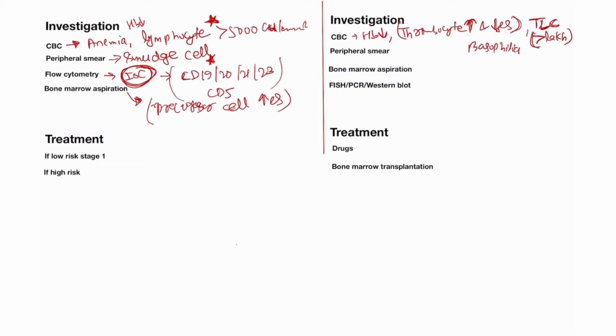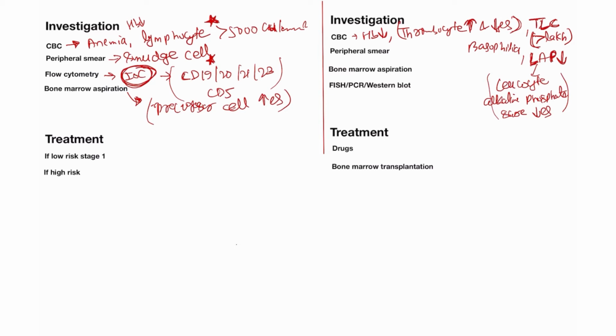Also, leukocyte alkaline phosphatase concentration decreases, meaning LAP decreases. Please learn this. Leukocyte alkaline phosphatase score decreases, meaning LAP score.